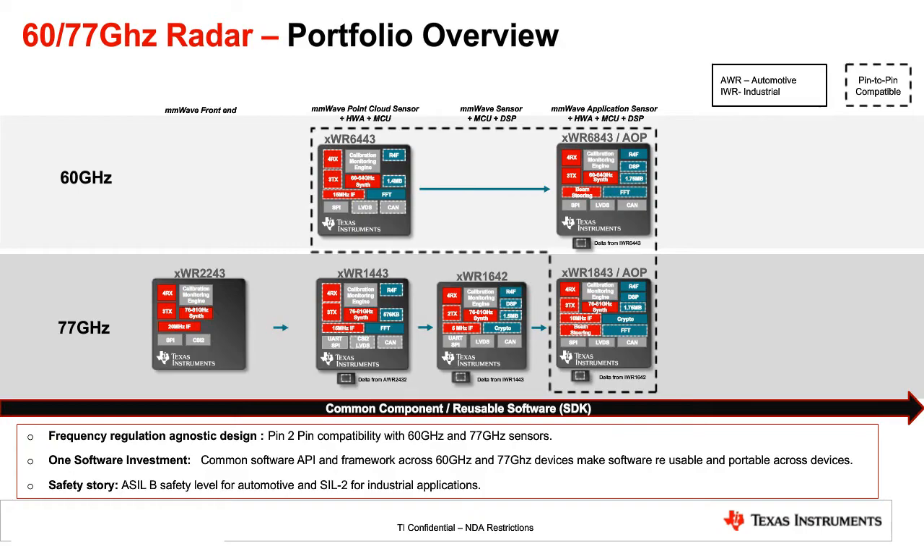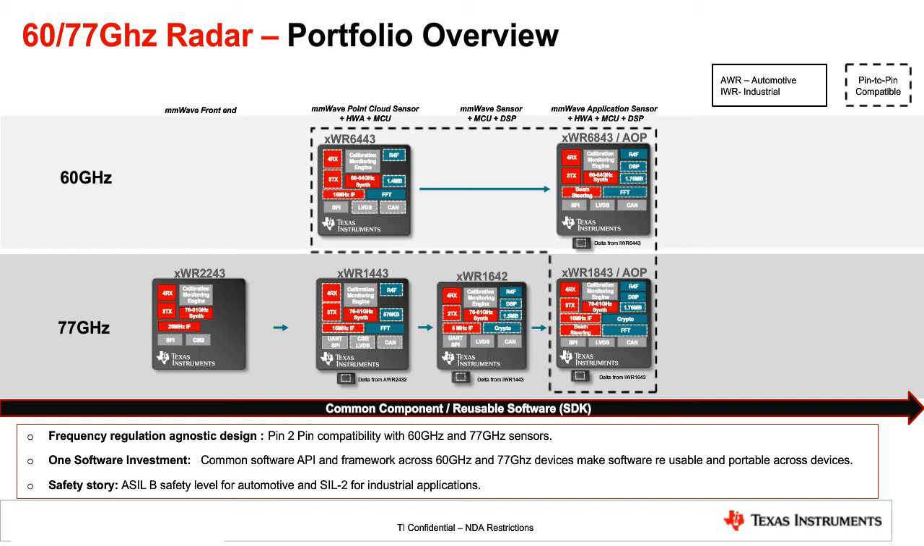So here I want to introduce our 60 gigahertz as well as 77 gigahertz radar portfolio, with more onus on 60 gigahertz sensors. If you notice here, we really have a scalable portfolio of sensors. We call our sensors starting with XWR, standing for WaveSense, and AWR stands for Automotive WaveSense Radar. IWR in our portfolio stands for Industrial WaveSense Radar.